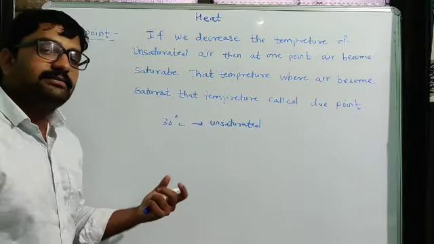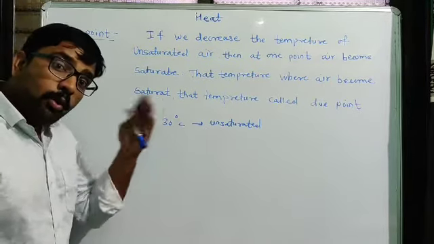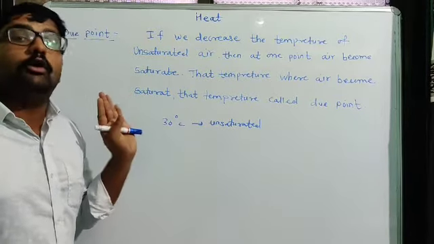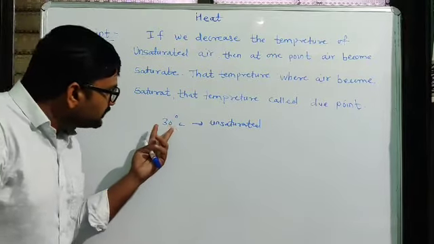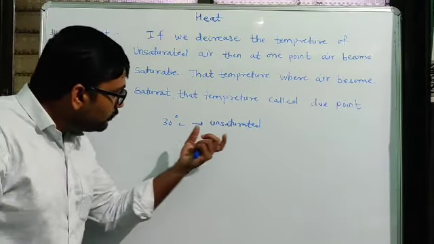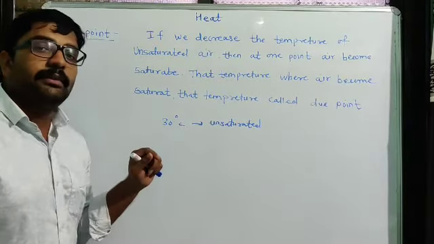Such air is unsaturated air. And saturated air means further water vapor cannot be added; it is full of water vapors. But suppose we have air at 30 degrees Celsius which is unsaturated, in which water vapors may be added.